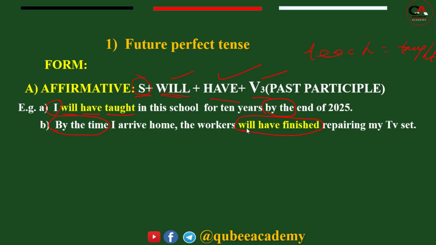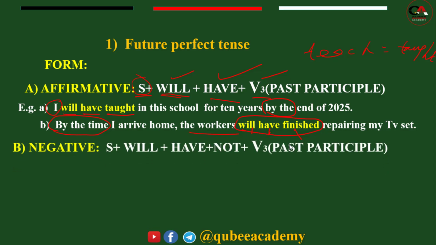At the time of speaking, this sentence indicates that the action is not complete, but the speaker expects that the action will be completed in the future. By the time is the expression that indicates future perfect. Then the workers, the subject, will plus have plus verb 3. By the time I arrived home, the workers will have finished repairing my TV set.